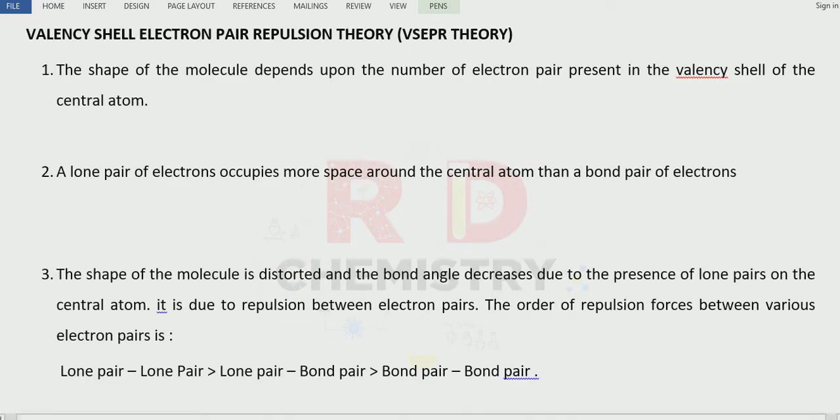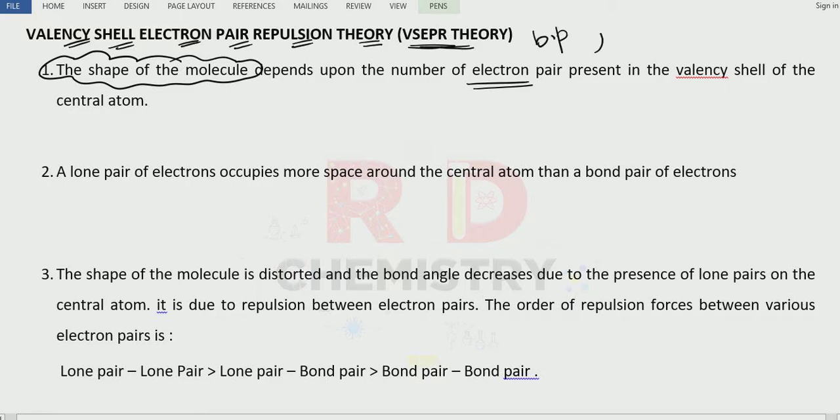Next, we have VSEPR theory. What is VSEPR? Valence shell electron pair repulsion theory. What is the use? It is used to find out the actual shape of the molecule. The shape of the molecule depends on the number of electron pairs. There are two types of electron pairs, bond pairs of electrons and lone pairs of electrons, in the valence shell. Now the lone pair of electrons occupies more space around the central atom than the bond pair of electrons.